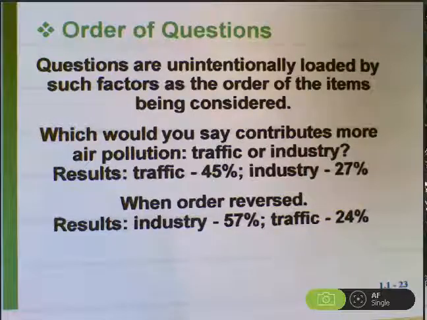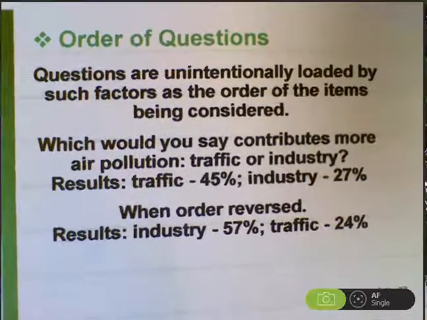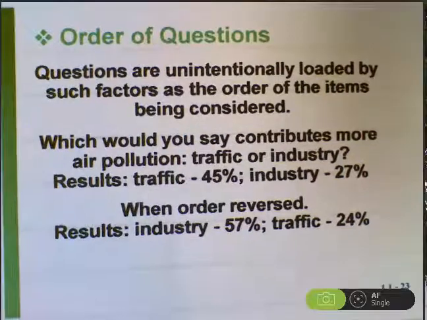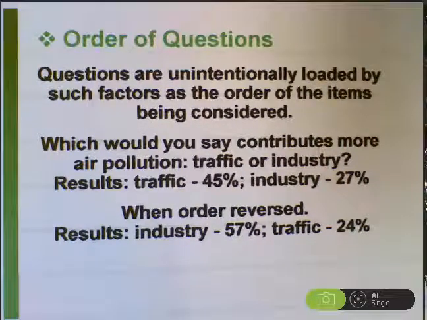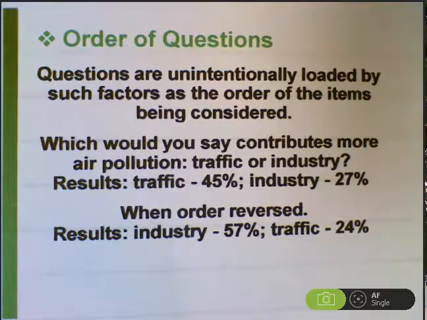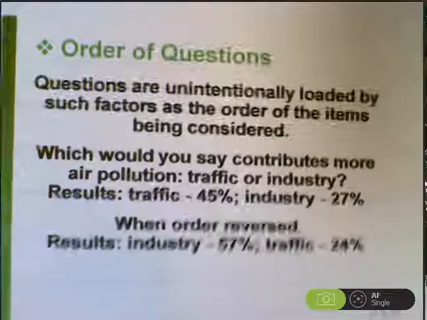That's why you also have to be careful on ballots when voting. The person listed first always has an advantage. Most folks, if they don't care who is the city dog catcher, are more likely to choose the first person on the list. So the order of the questions can definitely affect the outcome of the study.